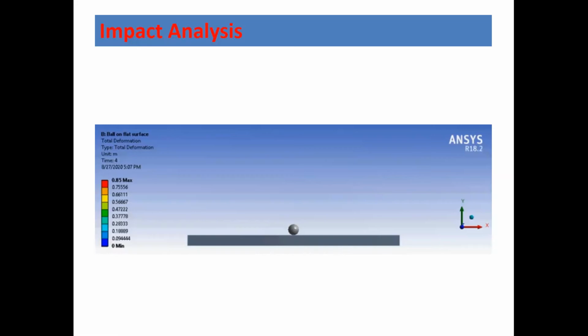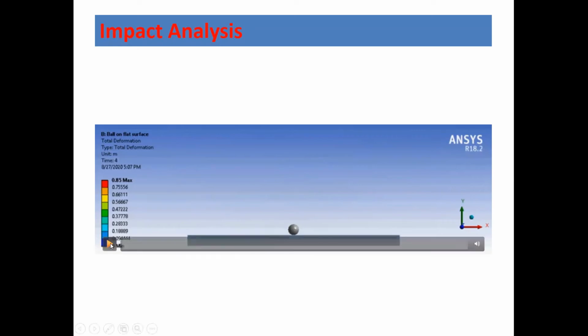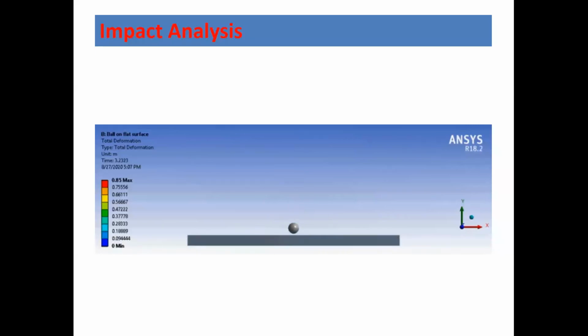So this kind of analysis is required. It must be done, and to calculate the impact forces, we can do this kind of simulation where the body is getting impacted on a certain face.